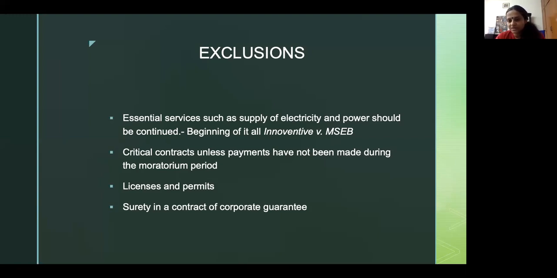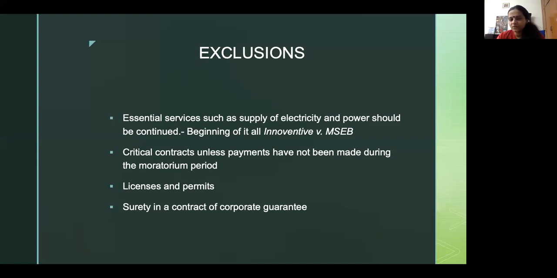So I remember I was doing this case called Innovative Industries versus MSEB, where Innovative Industries being in Maharashtra and the RP had taken over, and MSEB, which is Maharashtra State Electricity Board, had cut off all electricity, saying that until it pays my dues, I'm not going to supply any electricity. So the entire plant shut. You have to understand, for industries, if their machines don't work, they really can't generate enough revenue or carry on functioning as a corporate debtor on a going concern basis. So Innovative went to NCLAT, and NCLAT realized this problem and told the RP to make whatever payments to MSEB and asked MSEB to start supplying electricity.